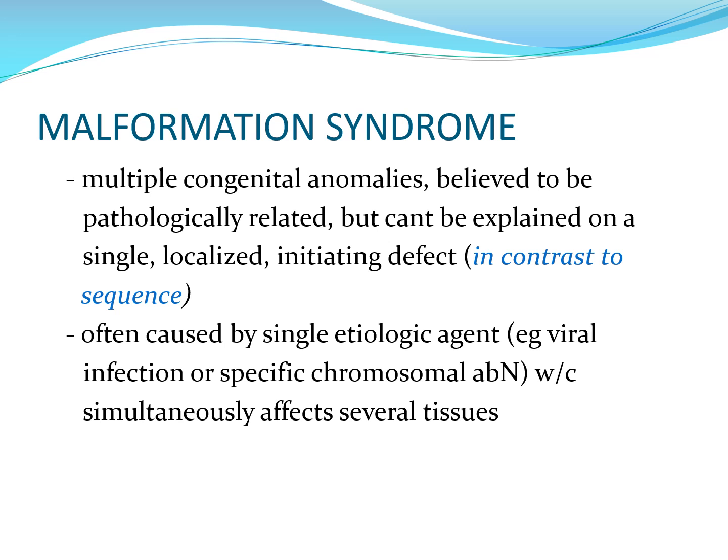Malformation syndromes also involve multiple congenital anomalies. But unlike in sequence, where the congenital anomalies can be attributed to one initiating cause, in malformation syndrome, this constellation of multiple congenital anomalies believed to be pathologically related cannot be explained by a single localized initiating defect. This is often caused by a single etiologic agent like viral infection or a specific abnormality, which simultaneously affects several tissues in the body.